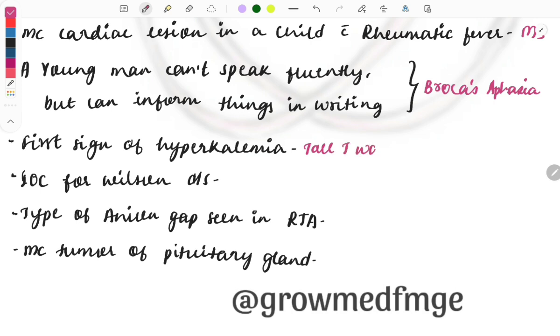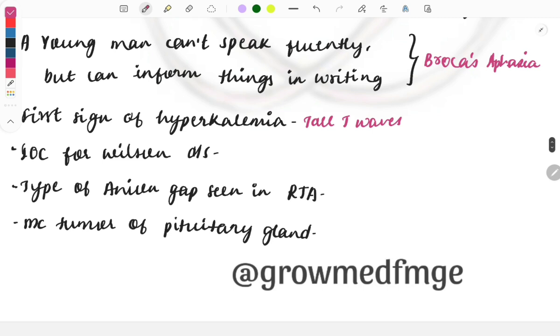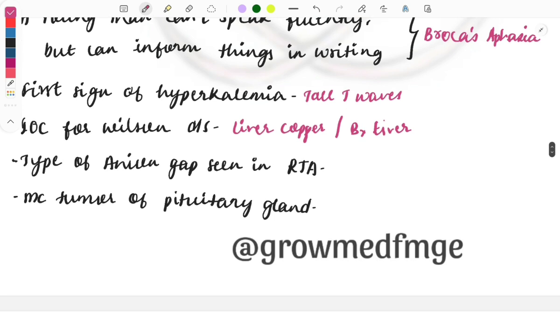Then the first sign of hyperkalemia is tall T waves, changes seen on the ECG. So we are speaking about the ECG here. Then the investigation of choice for Wilson's disease is liver copper levels, or if this is not given, then a biopsy of the liver to look at the copper levels in the liver parenchymal cells. Hepatic biopsy can also be given like this. Then the type of anion gap seen in RTA, renal tubular acidosis, is normal.